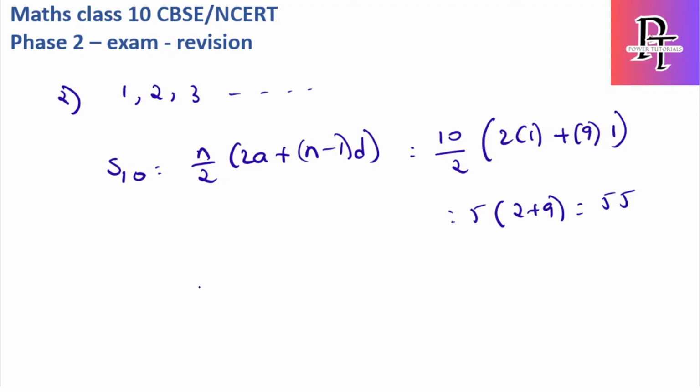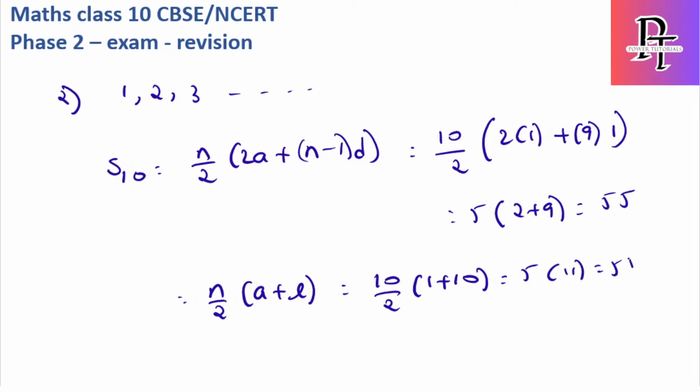I'll also prove it using the second formula, which is n by 2 into a plus l. L is the last term. Here we're talking about the 10th term of an AP, which is 10. So 10 by 2 into a is 1, and the l value is 10. 10 by 2 is nothing but 5, 5 into 11. Again, we got the same answer, 55. That's why I'm saying we can use either of the formulas, this one or this one. But here we should know the last term, then only we can apply the second formula.